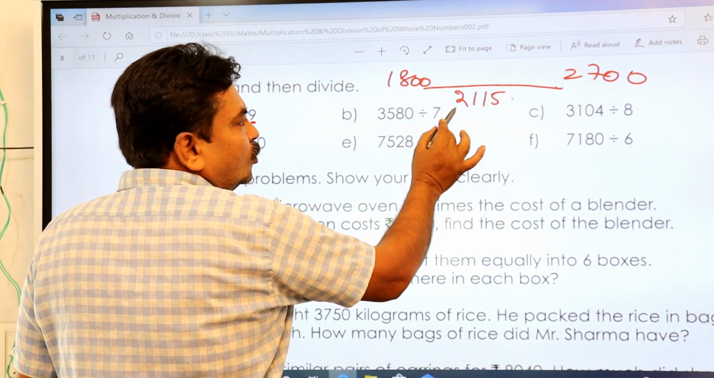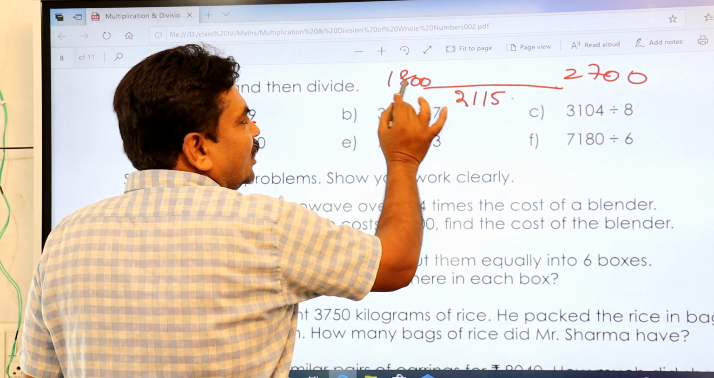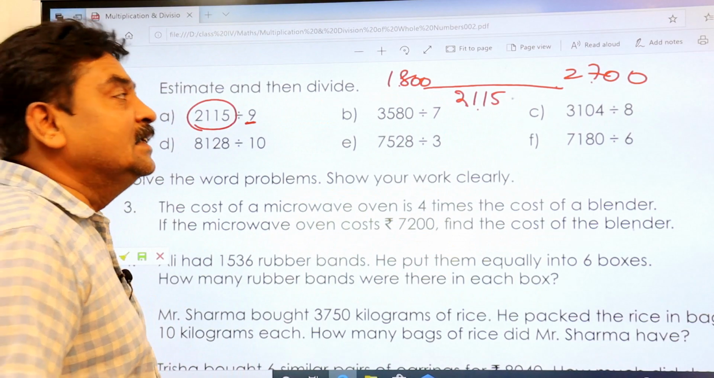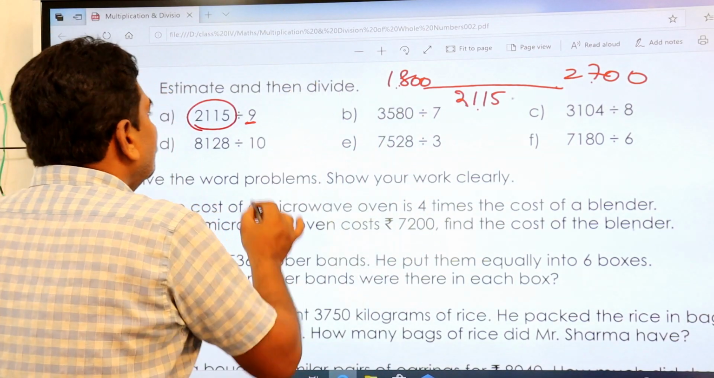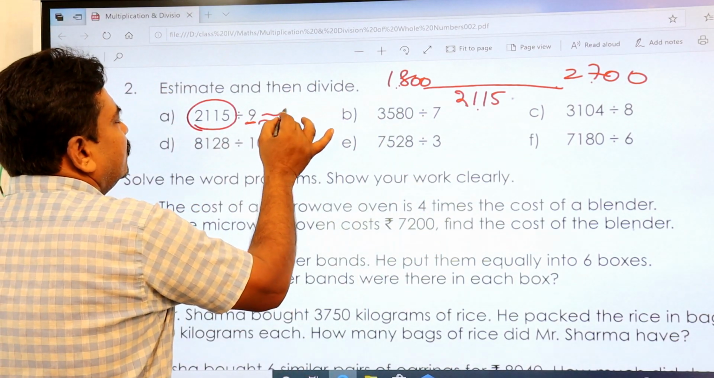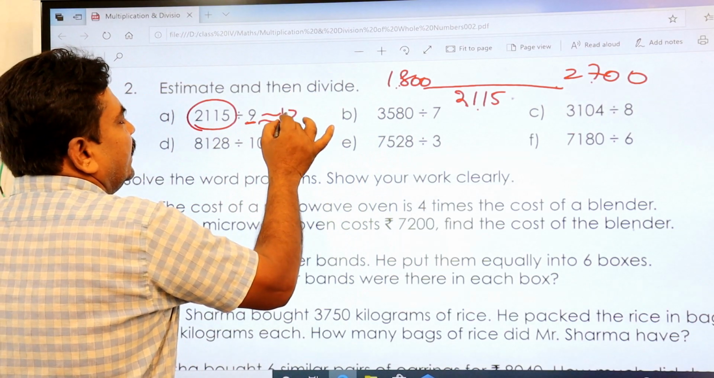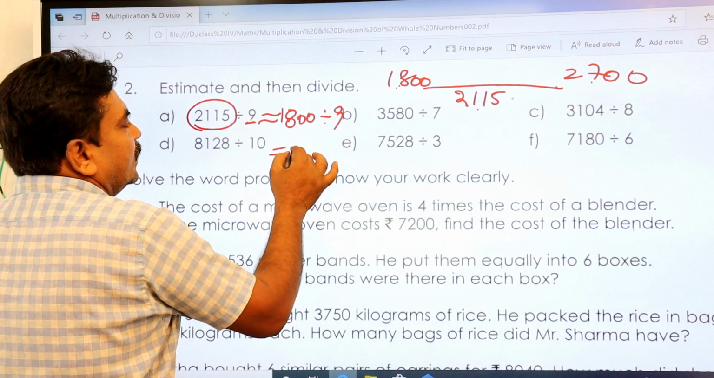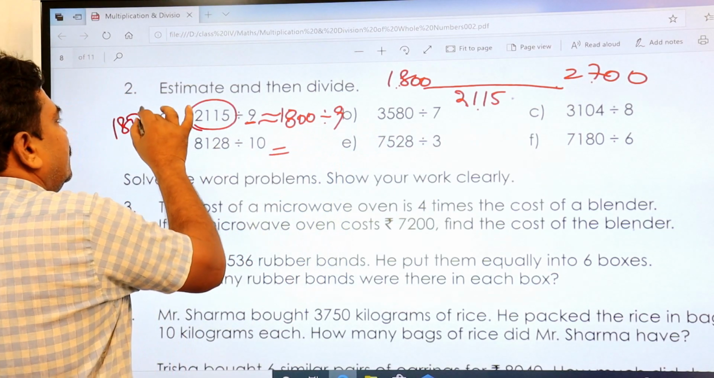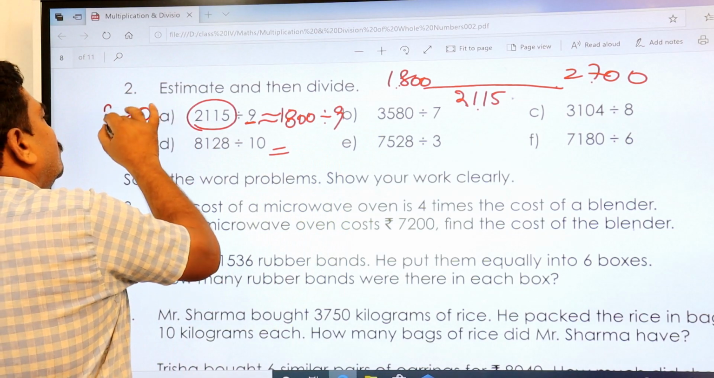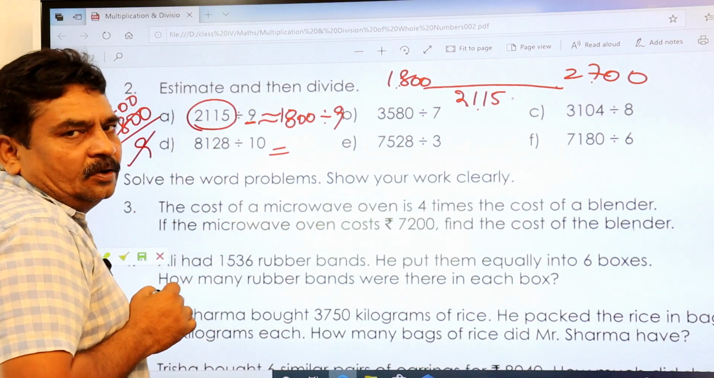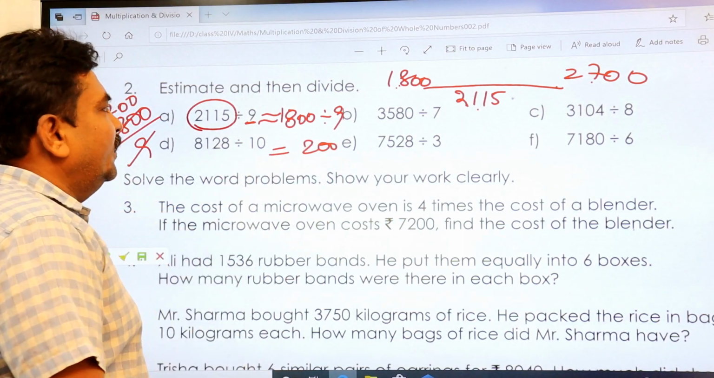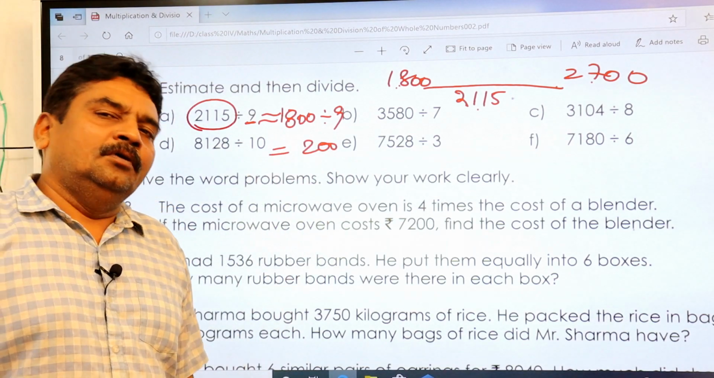2115. Now is this 2115 nearer to 1800 or nearer to 2700? It is nearer to 1800. So you approximate it to 1800, which is divided by 9. That is nothing but take 1800 divided by 9. 9 twos are 18 and the 0 0 you copy, then it should be 200 approximately. In that way you are going to do it.